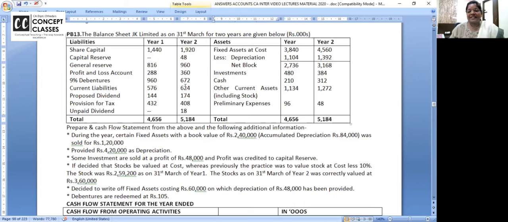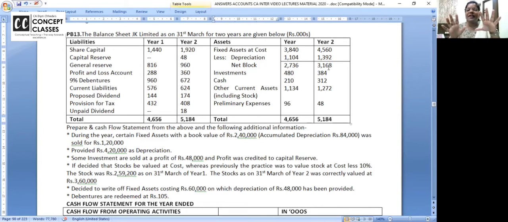Okay, fixed assets, look at this, opening closing, depreciation opening closing. We will prepare two separate ledgers. I'm again warning you not to make a mistake, it would be a blunder if you prepare fixed assets opening 2736 closing 3168 combined, because it is not combined. Fixed asset is a separate account, provision for depreciation is a separate account.